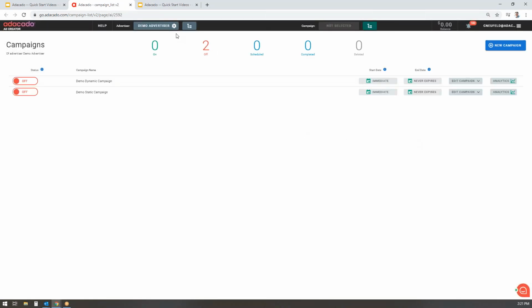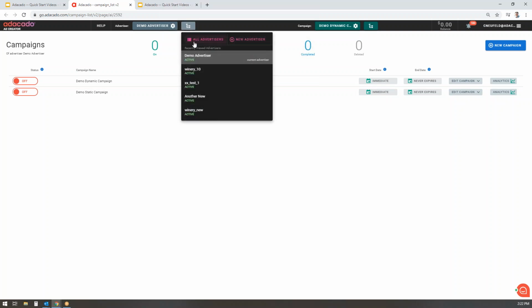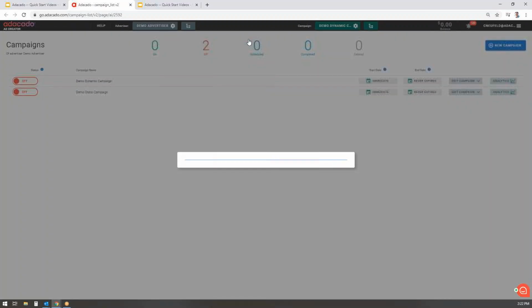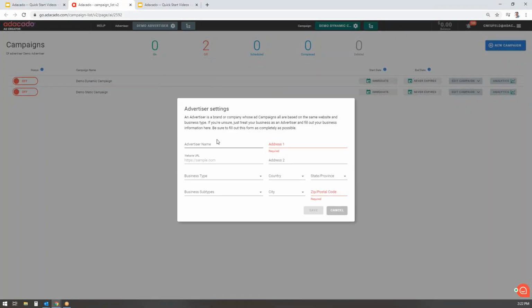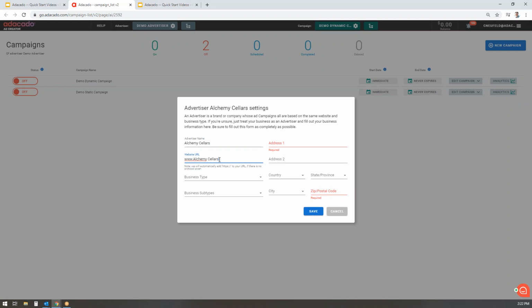When logged into the Adacado system, you'll see the gray Advertiser menu in the top header. I can click on this to view all or add a new advertiser. We're going to set up a new winery called Alchemy Cellars and build some ads for them today. Just get rid of that space.